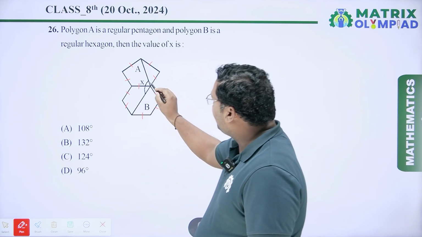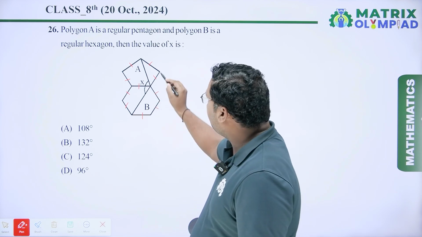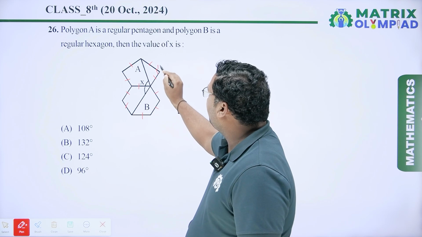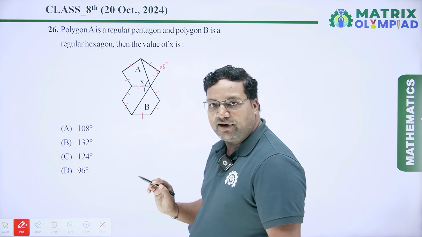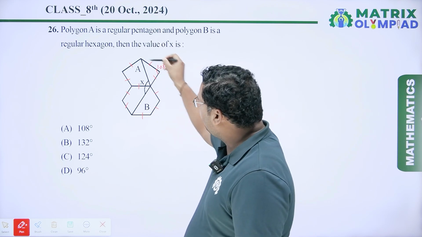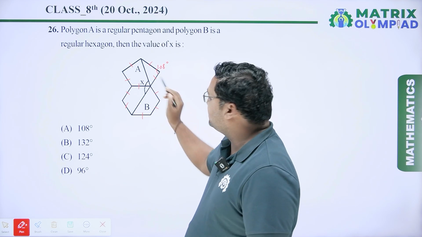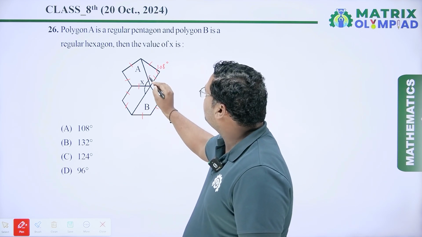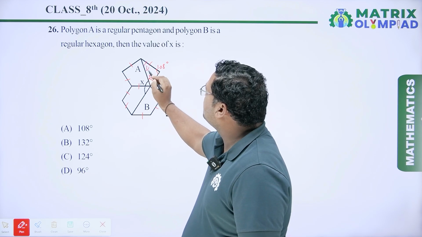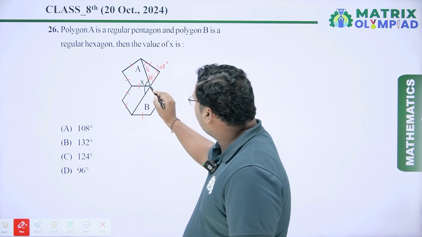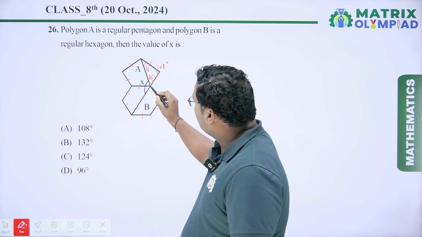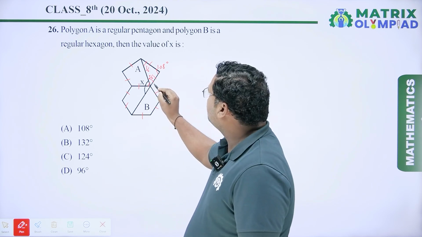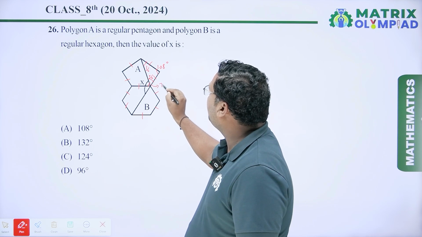So now we have to find out the value of this angle. So you can see here the interior angle of regular pentagon is 108 degree. So it is 108 degree. Here you can see this triangle is an isosceles triangle because this side and this side are equal. So we have to find out this value. So this value is 36 degree and this value is also 36 degree. Now we have to find out the value of this angle. So this whole angle is 108 degree and it is 36 degree. So this value will be the 72 degree.